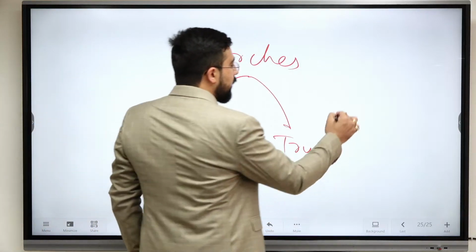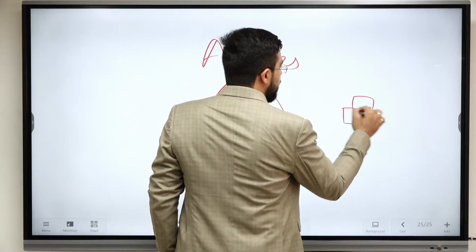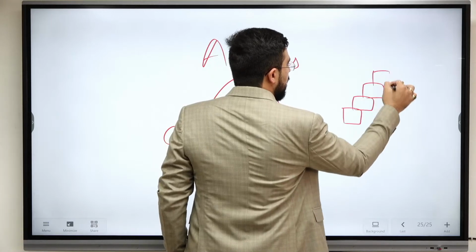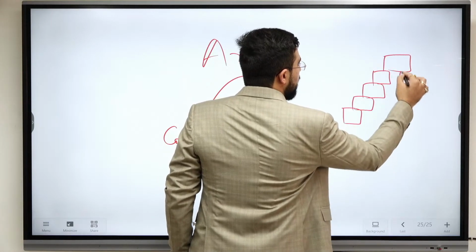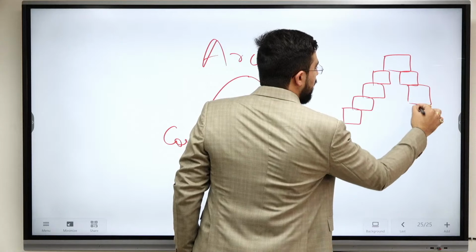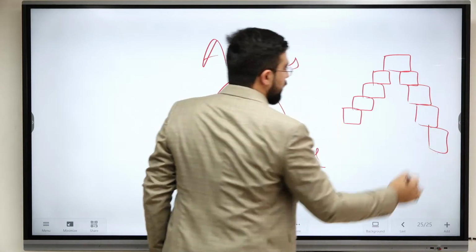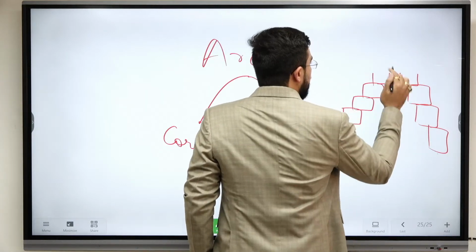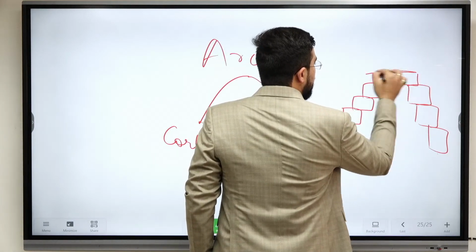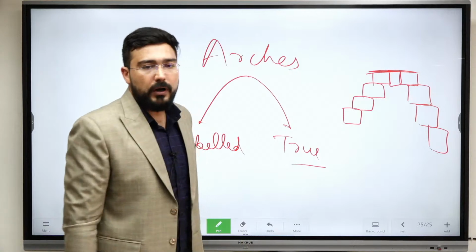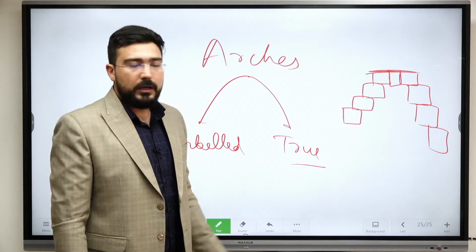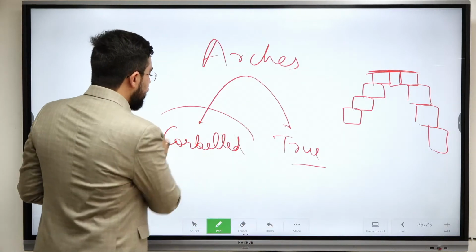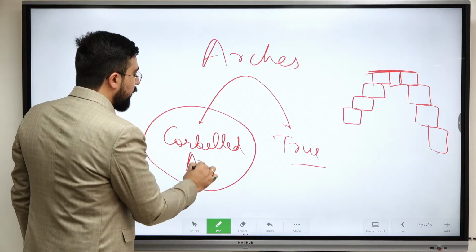In a corbelled arch, when they create the structure, they place one stone on top of another, and this is known as a corbelled arch. In a true arch, they use it differently. This becomes a true arch. All right, so this is the difference. In the initial structures they had corbelled arches.